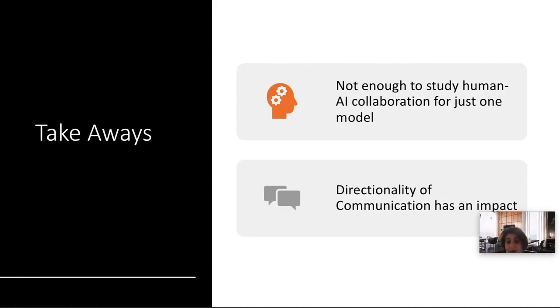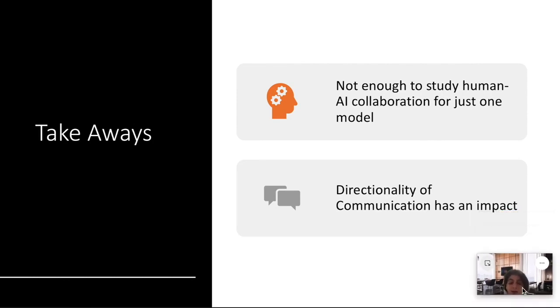We also found that in human-AI interaction, the directionality of communication has an impact on the perception of an agent, and it is important to consider the implications of directionality when investigating human-AI interaction.